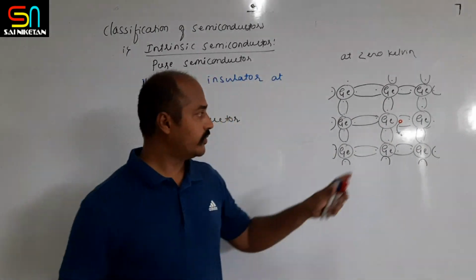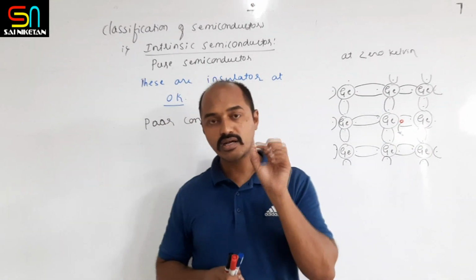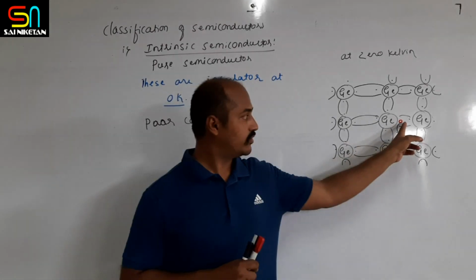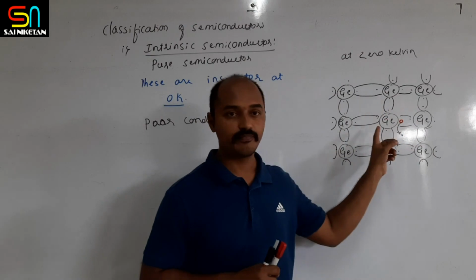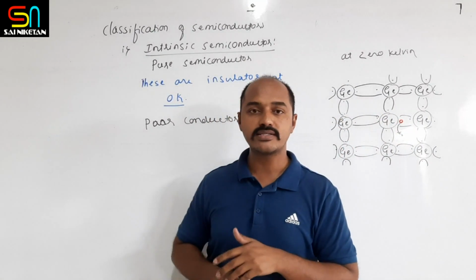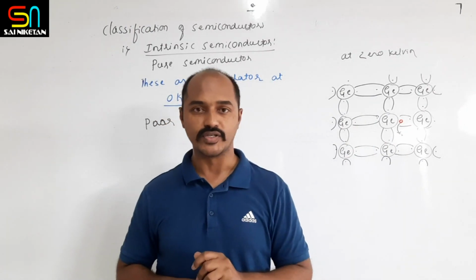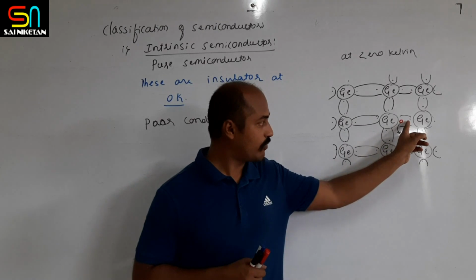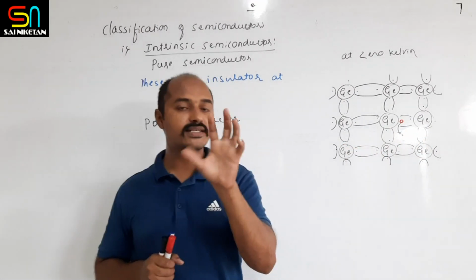Furthermore, you can see how many electrons are coming from the valence band. That many have created a vacancy here, so the number of vacancies is equal to the number of electrons. Let us see what those vacancies are. Once the electrons come out from the valence band, a vacancy is created.